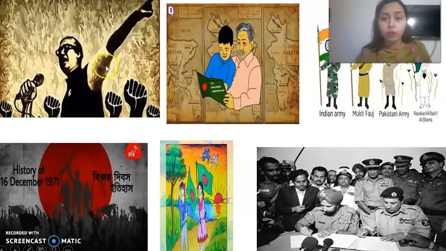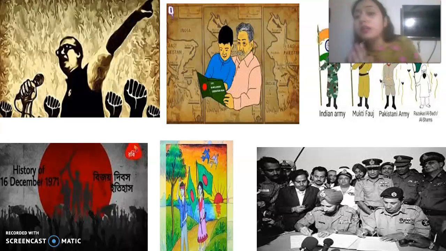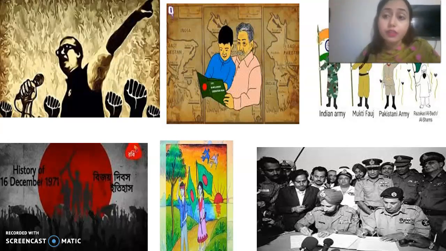It is about the speech of Bangabandhu, which he gave on 7th March 1971. Why? To motivate everyone for the liberation war. Yes, so this was the picture of that.